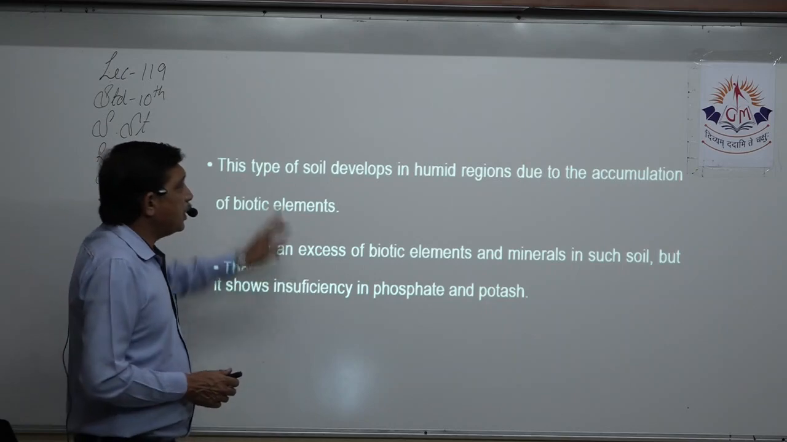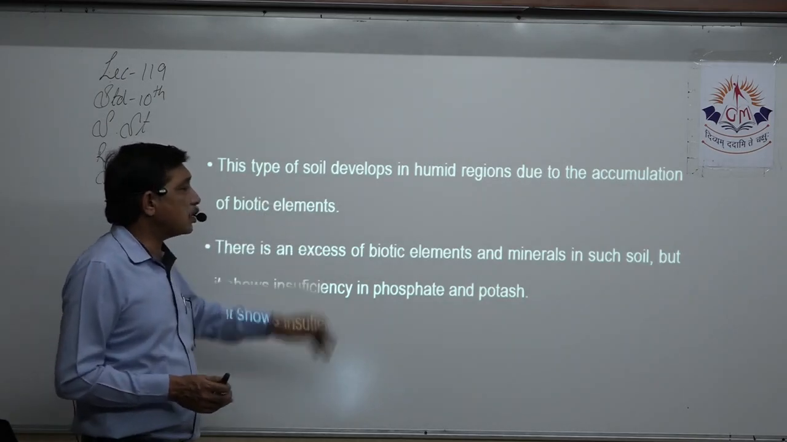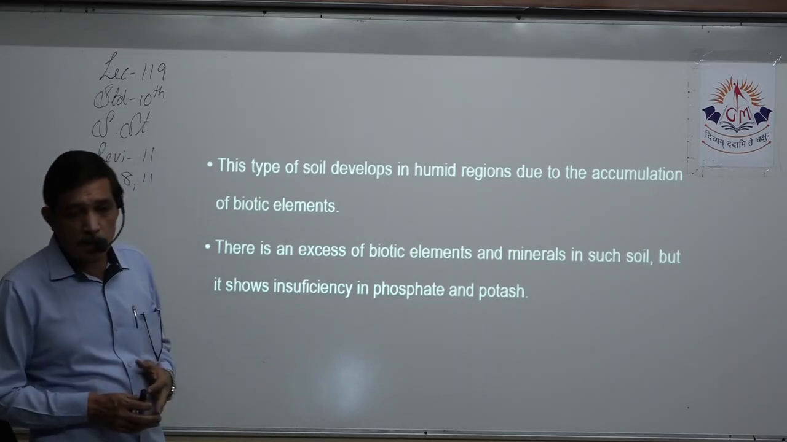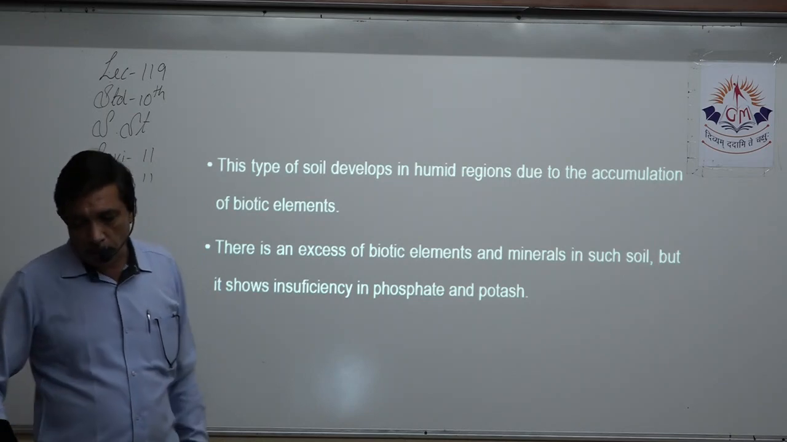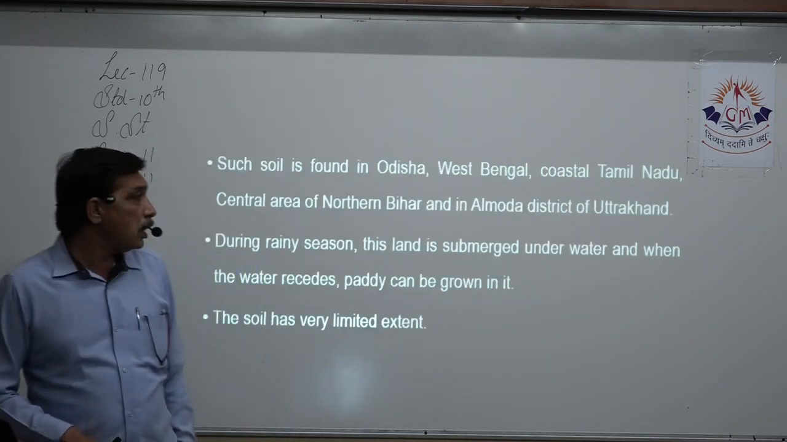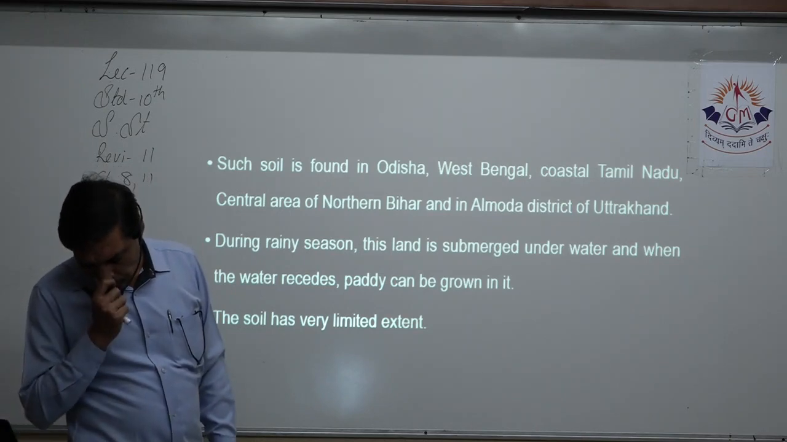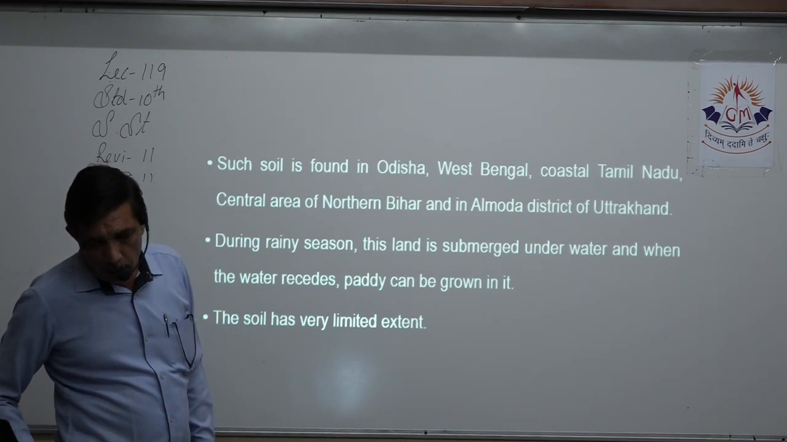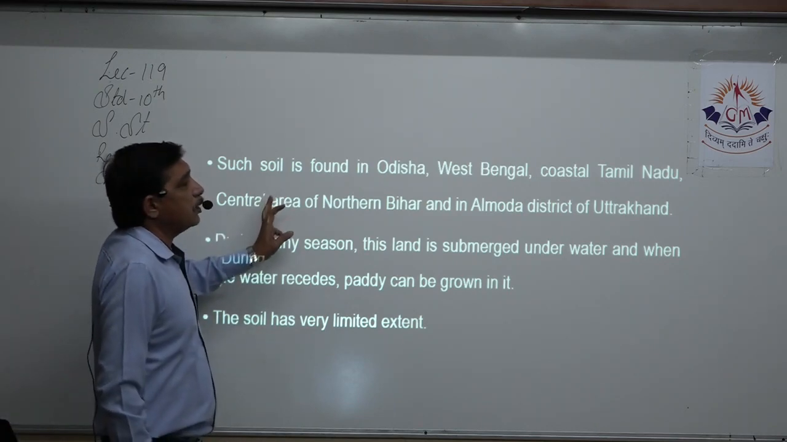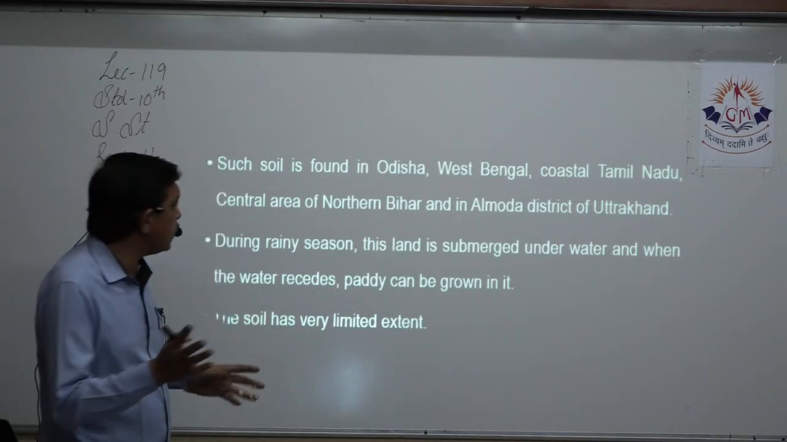The soil develops in humid areas due to accumulation of biotic elements. There is an excess of biotic elements and minerals in such soil, but it shows deficiency in potash and phosphate. This is the forest soil that we are talking about. This type of soil is found in Odisha, West Bengal, coastal Tamil Nadu, central area, North Bihar, etc. Most of these areas have forest soil.